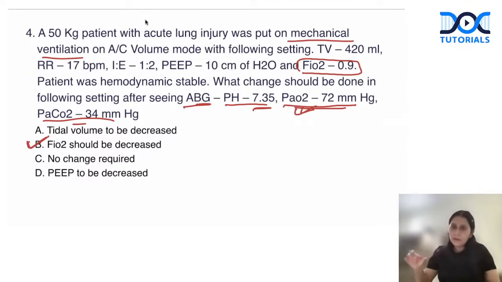Got my point? So once I achieve 0.6 of FiO2 and oxygenation is still being maintained, then I can decrease the PEEP as well. But the first thing is we have to bring the FiO2 to a non-toxic level. So FiO2 should be decreased. This seems the right option in this question. Okay. So keep it in mind. So this is the answer.